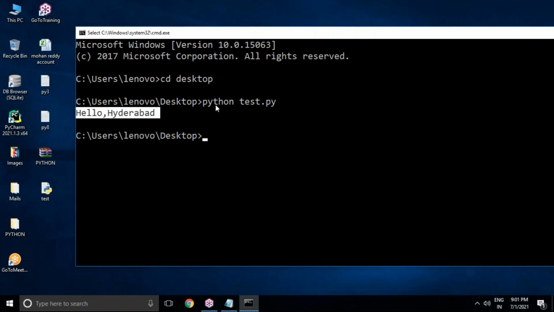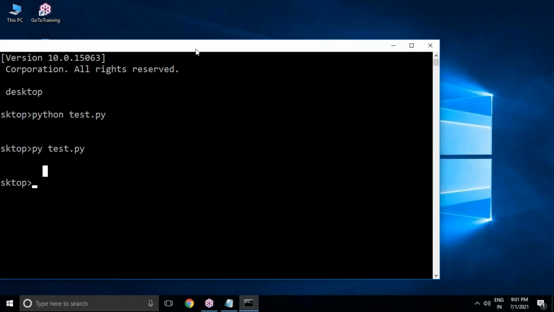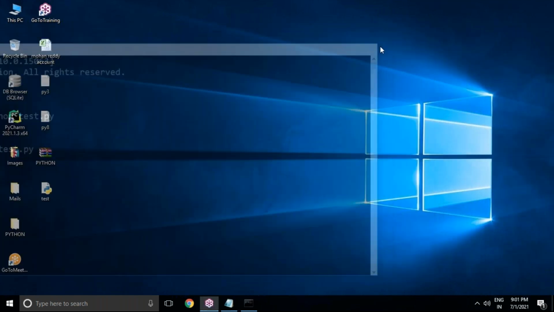Yes, and you can even go for py space test.py also. Py space test.py, so now we got this output clearly here. Py or python, you can pass the command and your file name with .py. Happily you can work on it like this. We got this output. So write a script and run the script in two different ways.